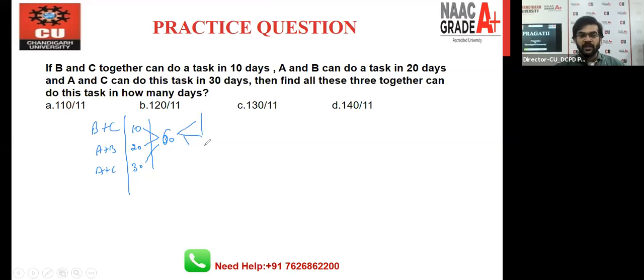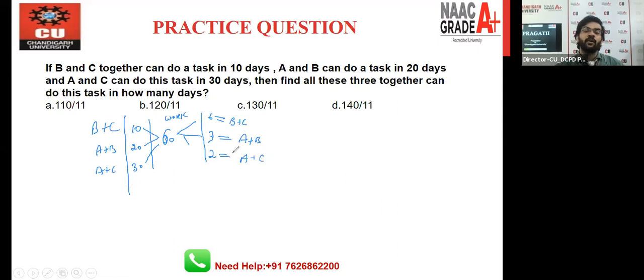So if you want to find out the efficiency, divide work by the number of days. 60 by 10, we have 6. 60 by 20, we have 3. And 60 by 30, we have 2. So this is the efficiency for B and C, this is the efficiency for A and B, and this is the efficiency for A and C, right?